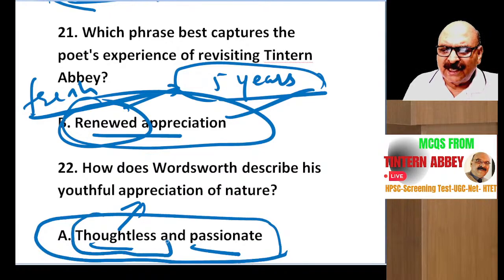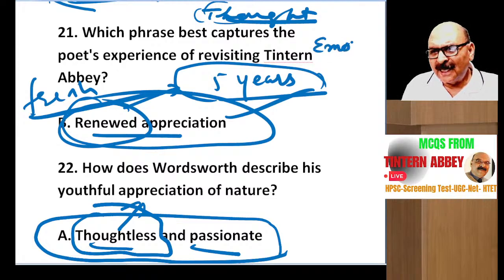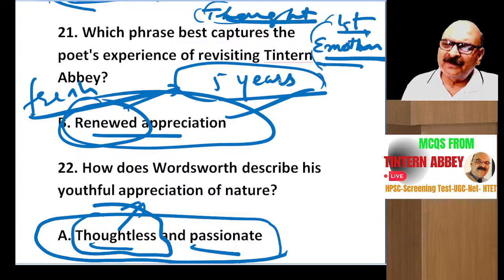And basically, in romantic poetry, thoughts are not dominating. Thoughts may get secondary place there. Emotions are on first place in romantic poetry. Thoughts are very minimum used in romantic poetry.